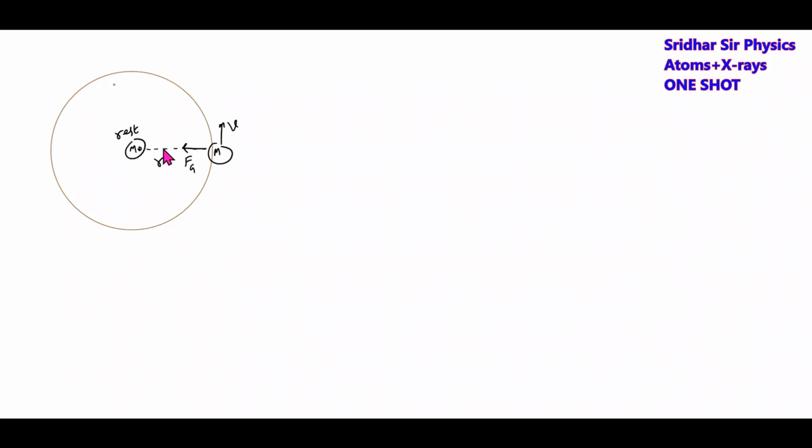We can have another system where one particle is at the center and the other particle will revolve around it under the action of gravitational force. Even this will make an atomic structure. Then the gravitational force will provide the required centripetal force, mv square by r. This should be equal to g m m naught by r square.